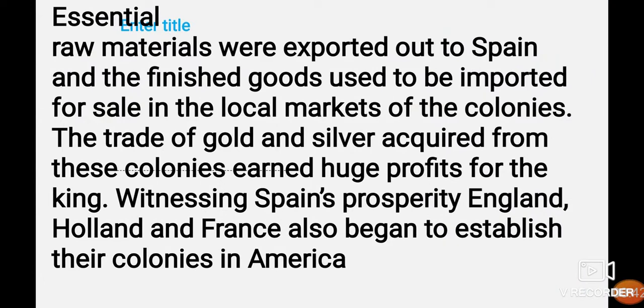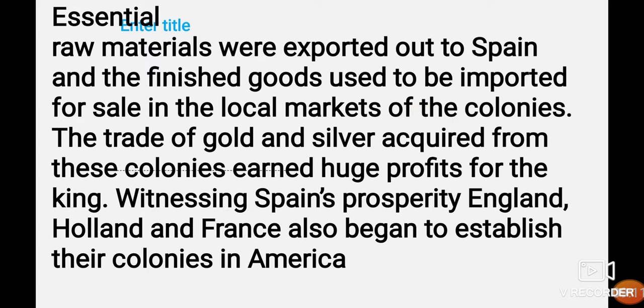Essential raw materials were exported out to Spain, and the finished goods used to be imported for sale in the local market of the colonies, right? As we have studied, for what reason did these people discover land? Yes, for raw materials, as industrialization had happened. So they needed more raw materials. So that was the reason these people sent their seafarers for discovering unknown lands.